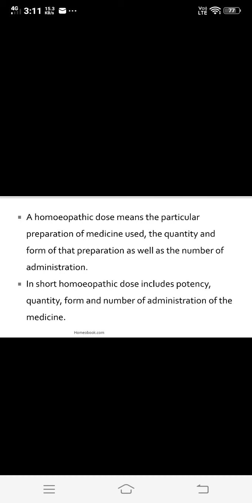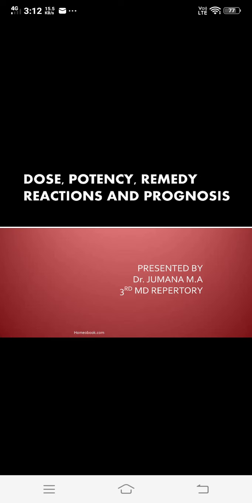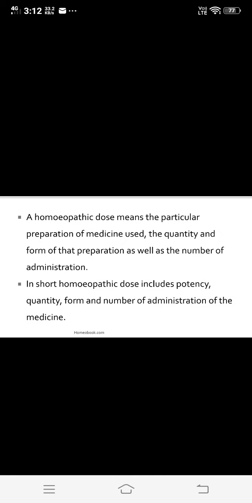So these are the different factors which are responsible for the selection of the potency of a drug. This part we studied in the previous lecture. Today we are starting with the topic of dose, potency, remedy and prognosis.